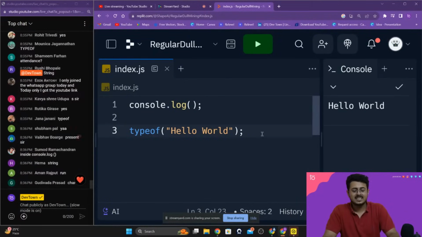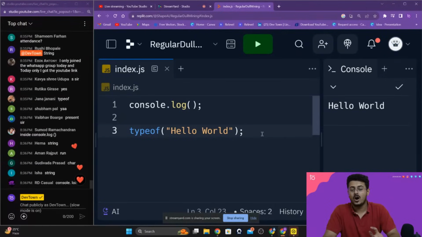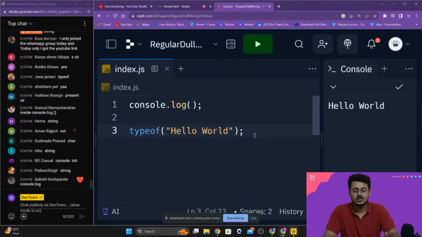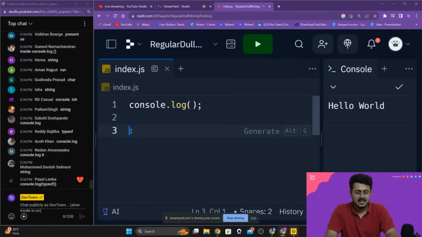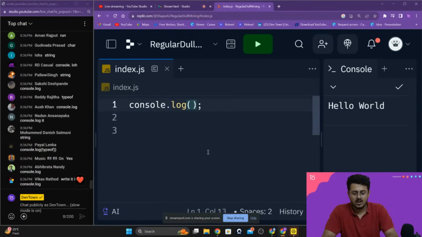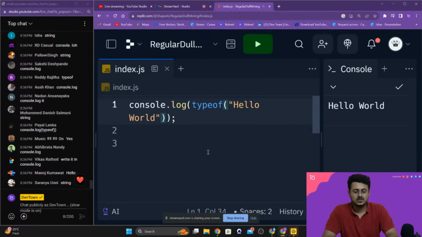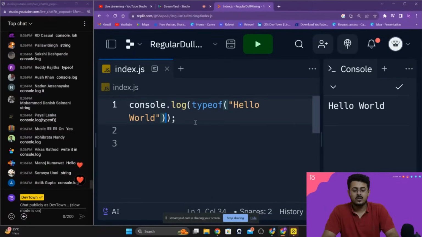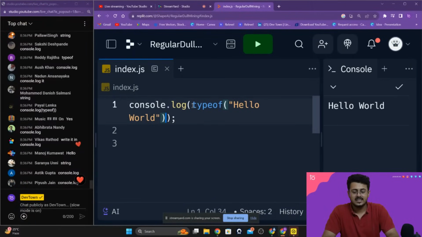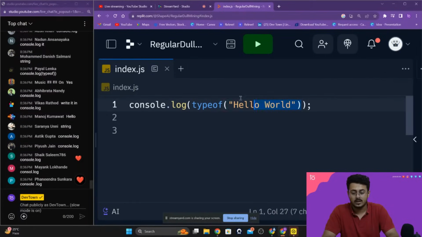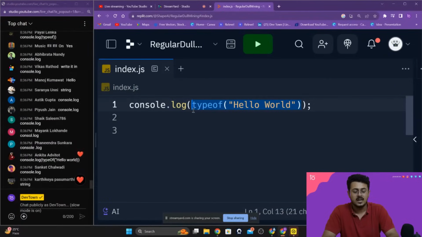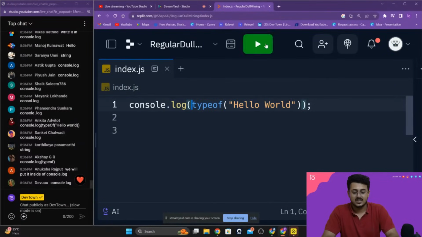We'll put it inside of console.log, guys. So we'll take this out, Control X, and we'll put it inside of console.log right over here. So what console.log will now do is take this particular text, that is typeof hello world, whatever is returned from right over here, and print that for us, guys. So let us see what the output is.